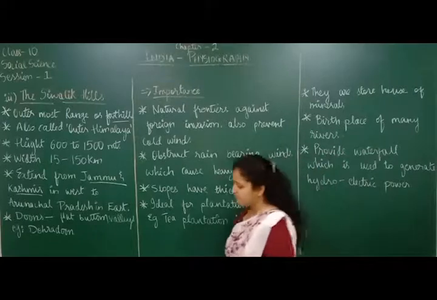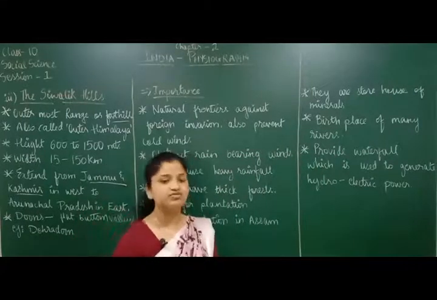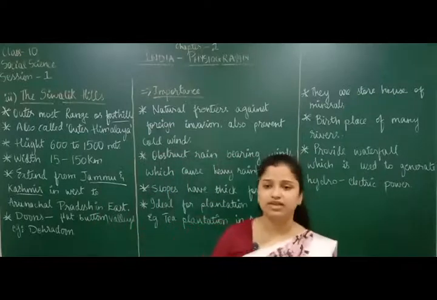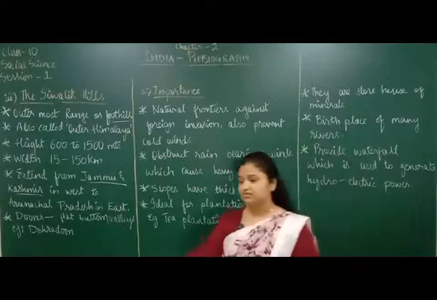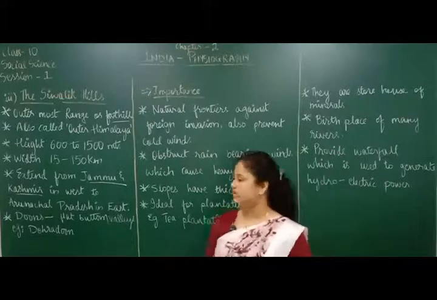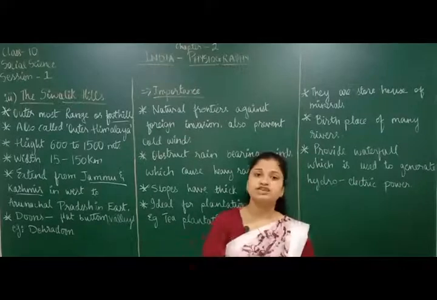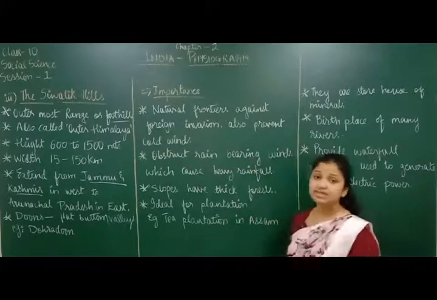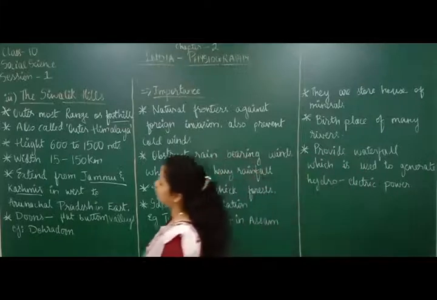And one example of this dune is Dehradun. Dehradun is an example of a dune, which is a flat mountain valley where people can easily live. They can make their houses, they can have villages and different other buildings can be made there because this area is flat. So it is very easy to set up a town in that particular area. Dehradun is an example of such an area.